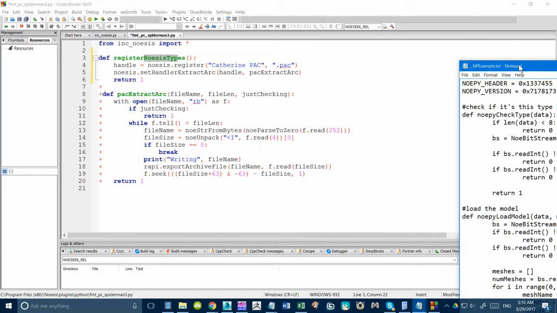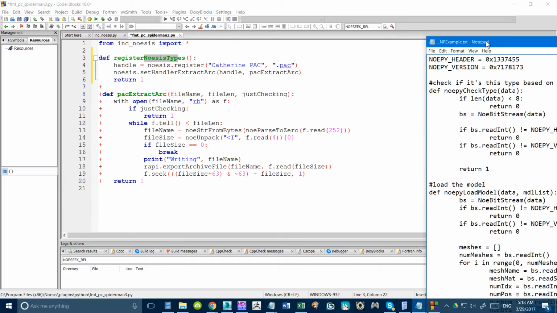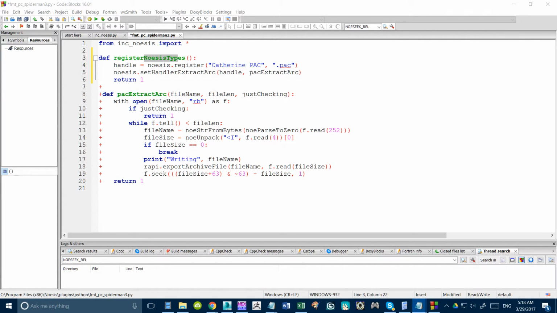I'm trying to get the file over here, and it's banging on the side of my screen. I'm like, what are you doing? Trying to snap to my screen or something. Don't snap to my screen. Okay.